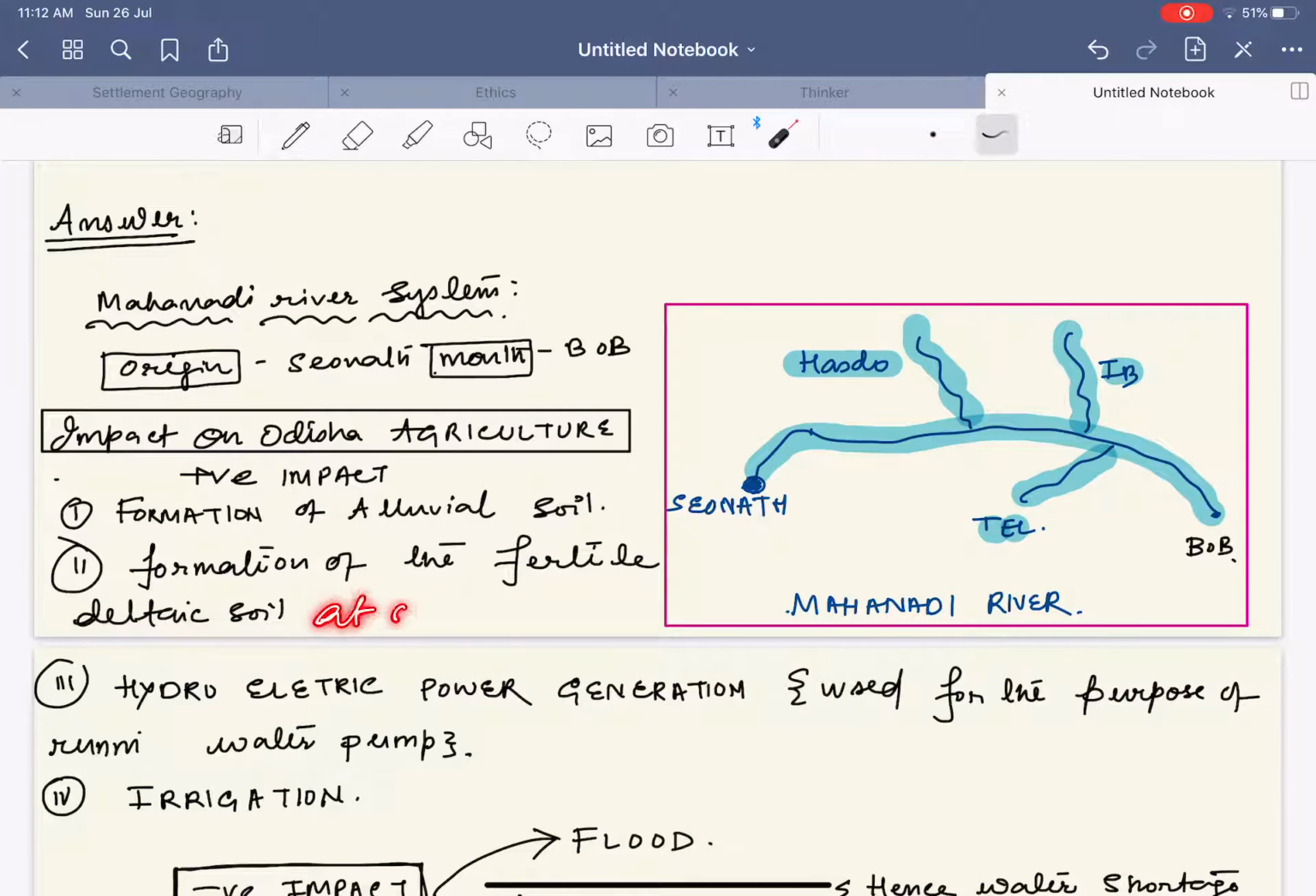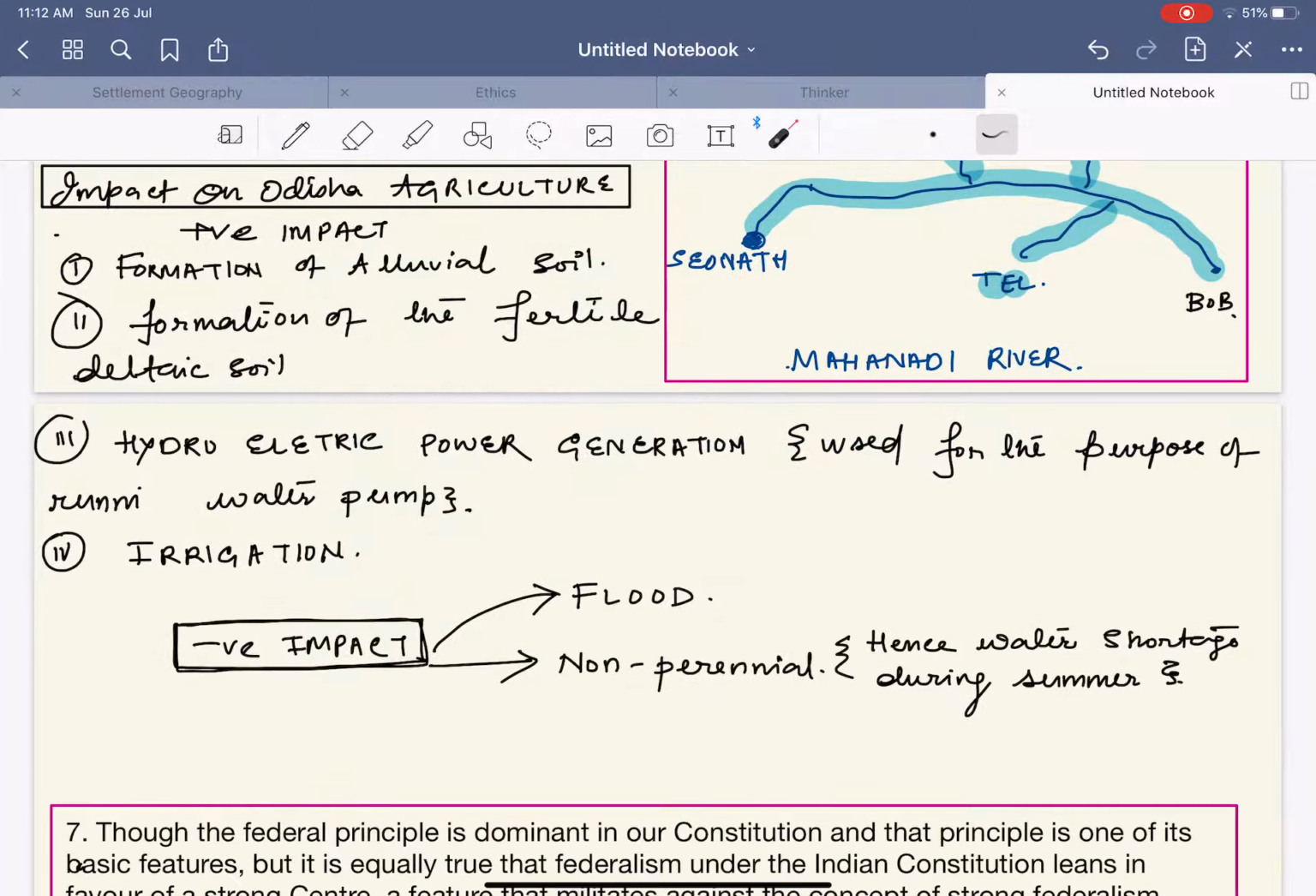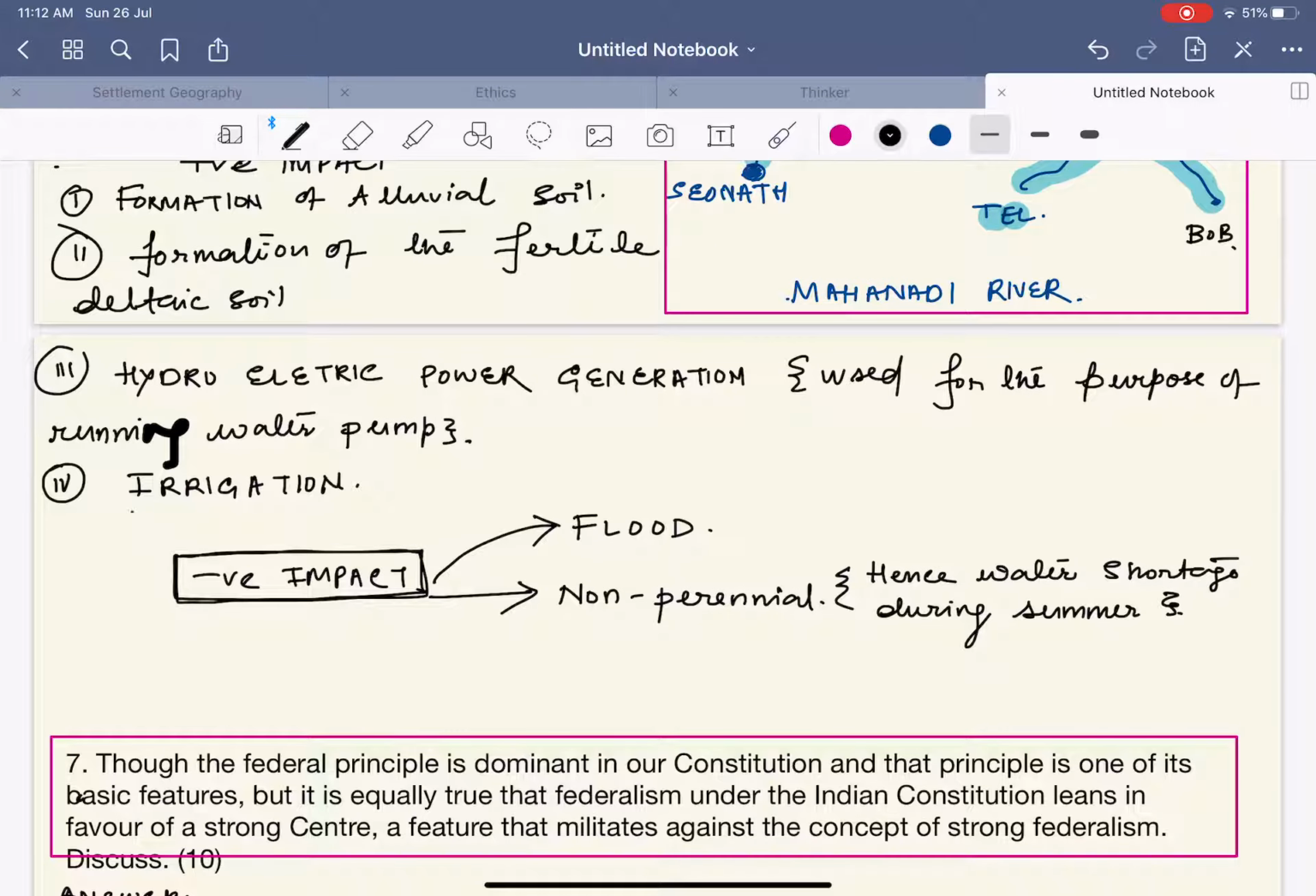Please add at the mouth. Next, we have the hydroelectric power generation used for the purpose of running water pumps. And next we have the irrigation facility that is being provided by the Mahanadi river.